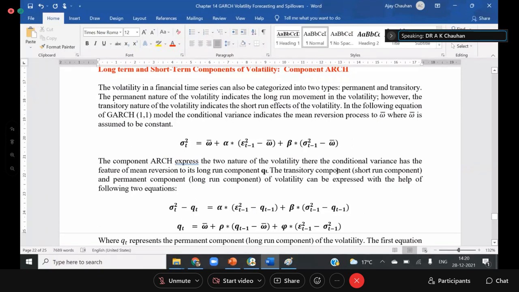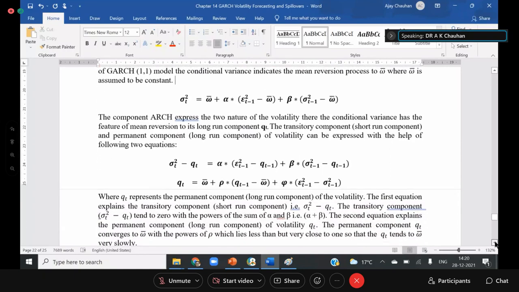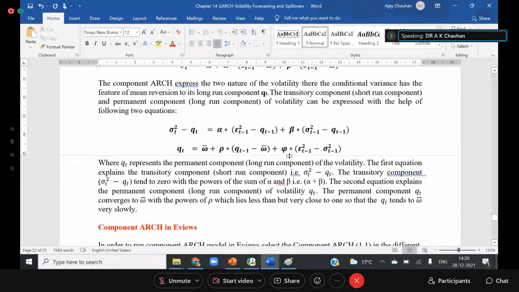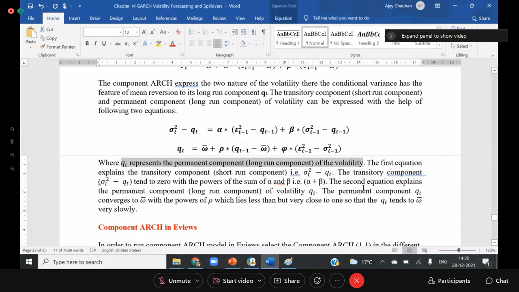The transitory component or short-term component and the permanent component can be expressed with the help of two equations. So the first thing is that you have to understand two equations. The software will run two equations simultaneously. QT represents the permanent component. The first equation explains the transitory component, that is sigma square minus QT.